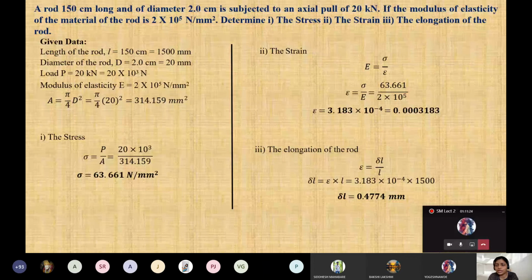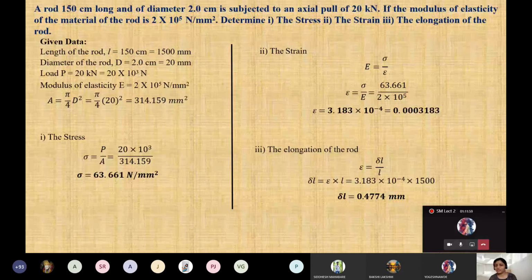Modulus of elasticity का notation क्या है? It is a capital E. You can unmute yourself now so that we can have a discussion on this. So E is your 2 into 10 raised to power 5 Newton per mm square. Clear this one, beta? And later on, determine: first one is the stress, strain second one, and the third is the elongation of the rod. The stress मतलब you have to find out sigma. Strain you have to find out the epsilon and etc.